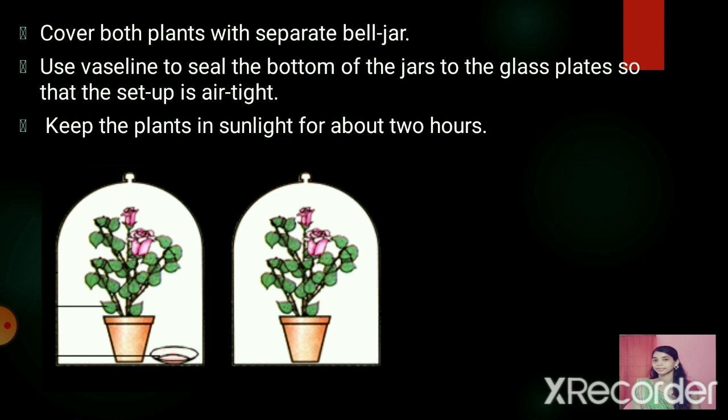You can observe that the leaf of the potted plant B turns blue, showing the production of starch. But the leaf of the potted plant A remains colorless, showing the absence of starch. Remember, in the potted plant A we have kept potassium hydroxide, which is going to absorb the carbon dioxide. So in plant A, the carbon dioxide was absorbed by the potassium hydroxide kept in a petri dish, and so the plant did not get carbon dioxide and the photosynthesis process did not occur. So this experiment shows that carbon dioxide is necessary for photosynthesis.